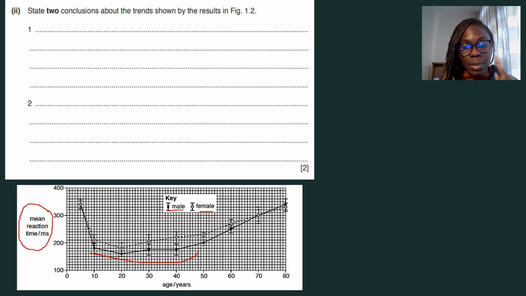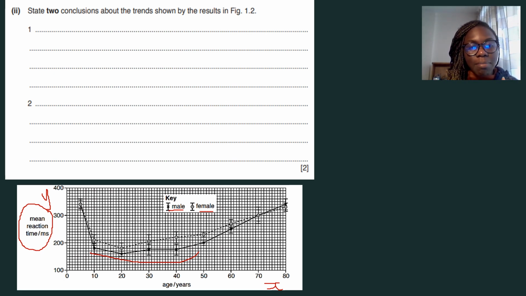Oh, and that reminds me, something else I must tell you is that the dependent variable is the y variable, so it's always plotted on the y-axis, while the independent variable is always on the x-axis. All right, so just have that at the back of your mind in case you're struggling with the interpretation.